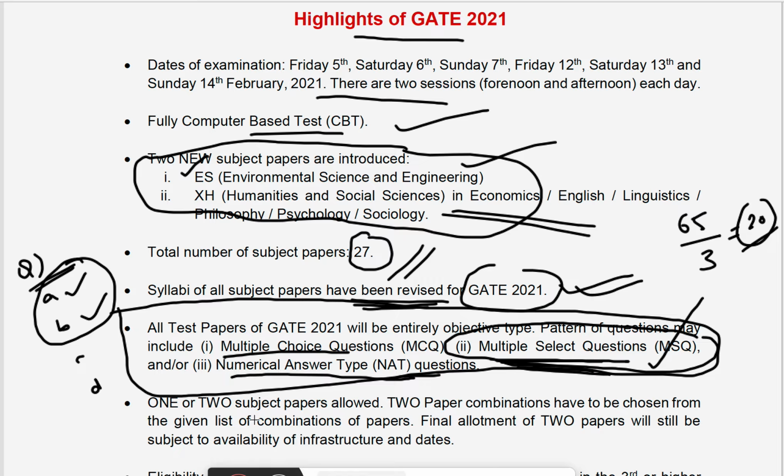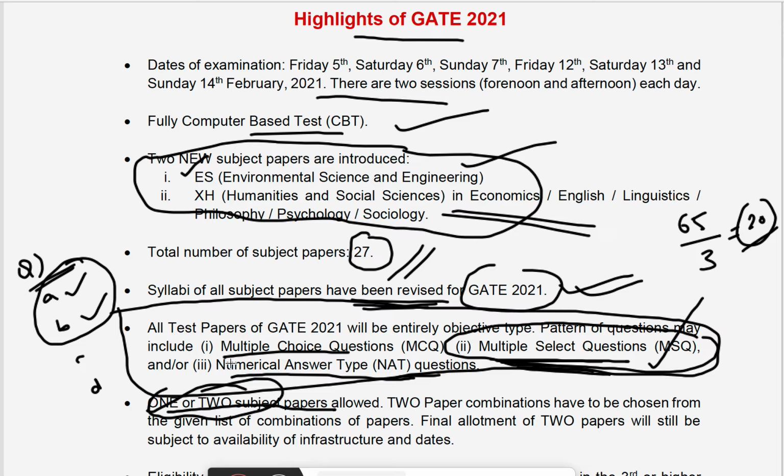One more major thing is that one or two subject papers are allowed for each student. If you have the capability to attempt the GATE papers, you can take two papers in the 2021 year. If the schedule permits you can take two papers; if the schedule does not permit, you can't. For example, instrumentation students and EC students have approximately the same syllabus, with a few changes.